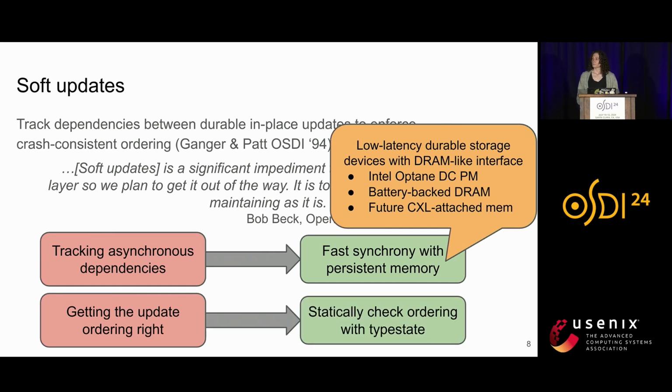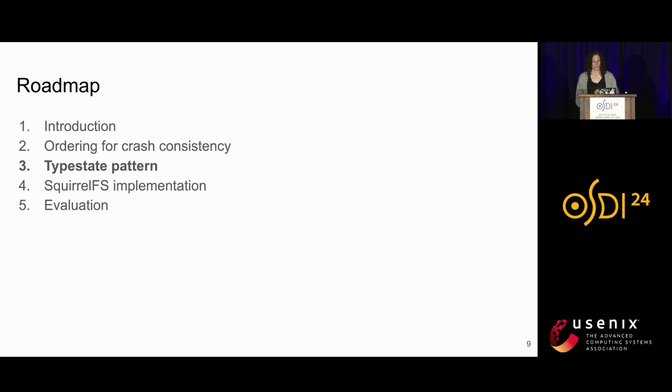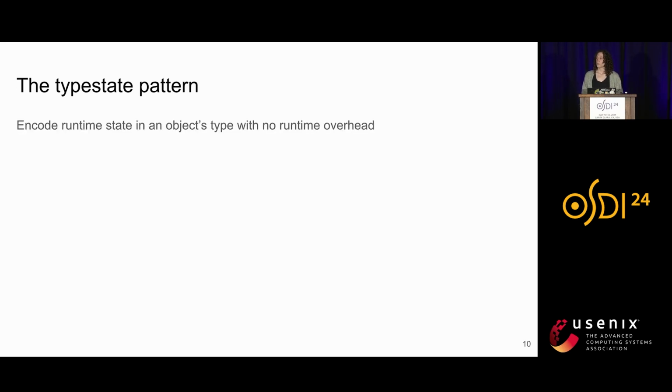To get the order right, we use an API design pattern called the typestate pattern to statically check the order of durable updates to help developers gain more confidence that they are indeed performing updates in a consistent order. And so now I'll talk a little bit more about what the typestate pattern is and how we use it to check crash consistency. The typestate pattern is a way to encode an object's runtime state in its type. This incurs no runtime overhead. All of this additional information is used only by the type checker and then is erased by the compiler before we run the code.